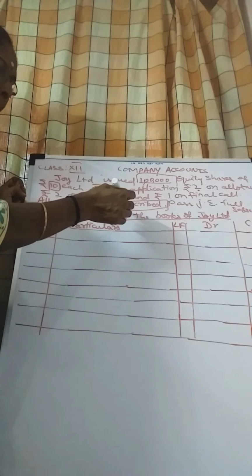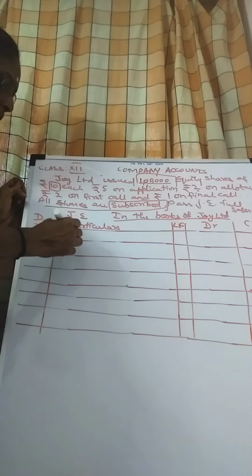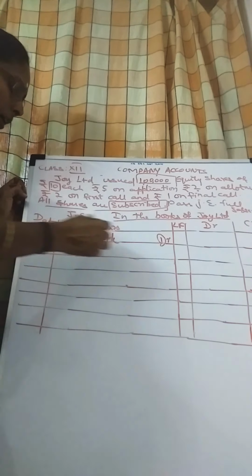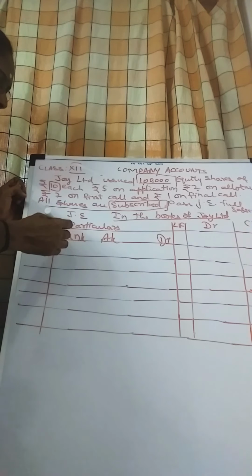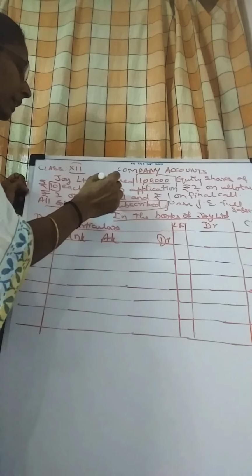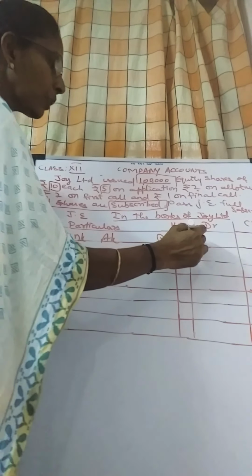On behalf of the company, the bank will receive the amount. So the receiver should be debited. Bank is a personal account. Bank account debtor. Your debit amount is 1 lakh shares into application cost of 5 rupees each. 1 lakh into 5, you get 5 lakhs.